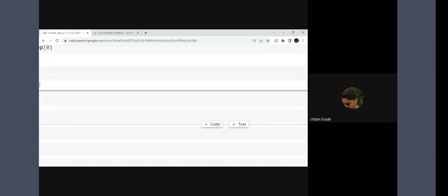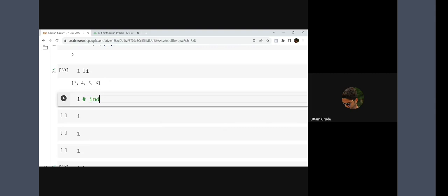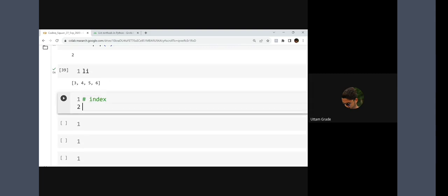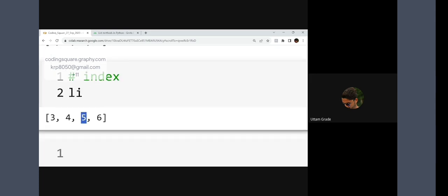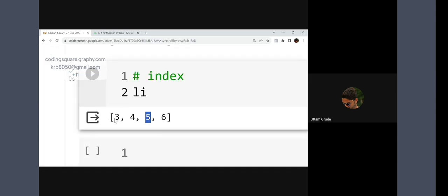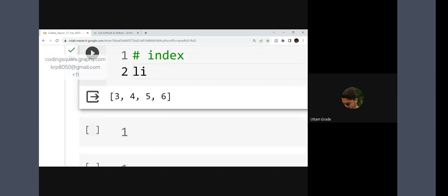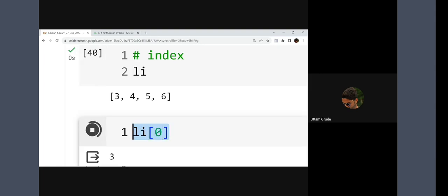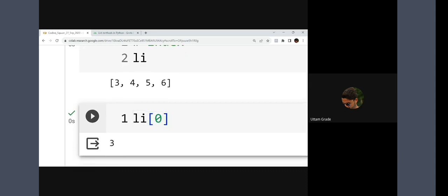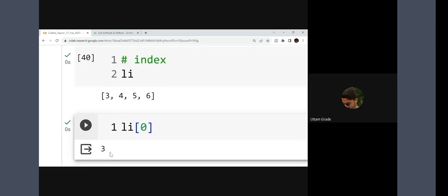Now I'll explain one more thing: a little bit of indexing. Again, this is my li. Indexing in Python, from the left hand side, starts from 0, 1, 2, 3, like this. This is 0. How can I check this? Just write li bracket of 0. This is how indexing works with the list bracket. It will show you 3. This is the zeroth index value.